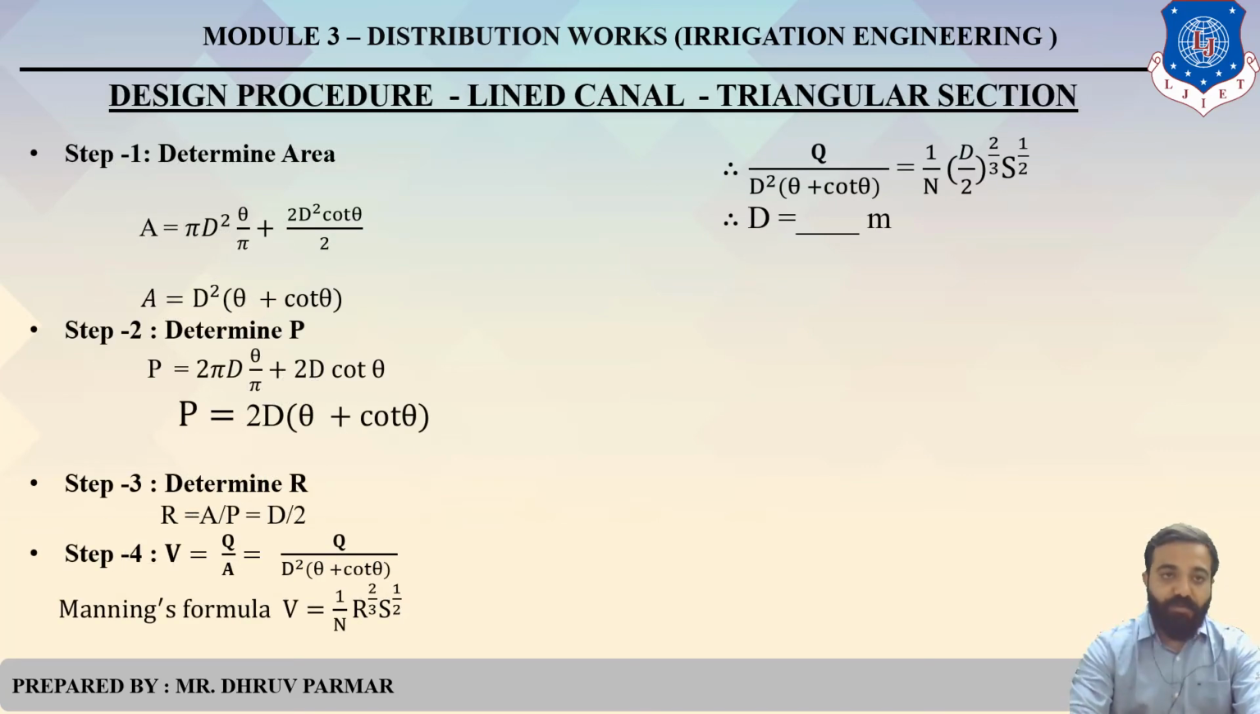First of all, you determine the area. The formula is D square, bracket theta plus cot theta. Determine the perimeter. The formula is 2D, bracket theta plus cot theta. Determine R: D by 2, directly D by 2 for the triangular section. And velocity is Q by A.